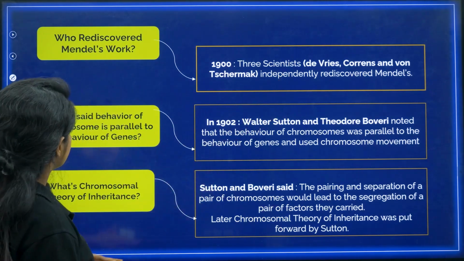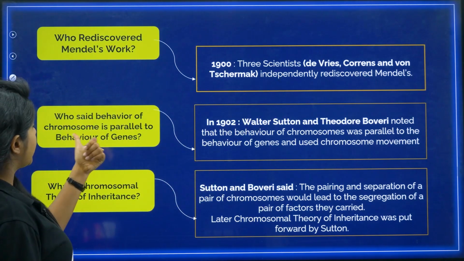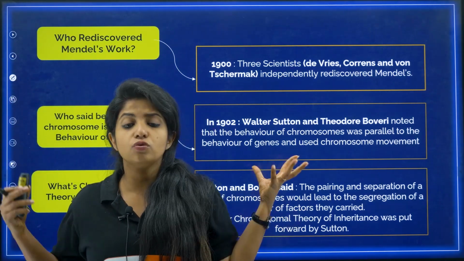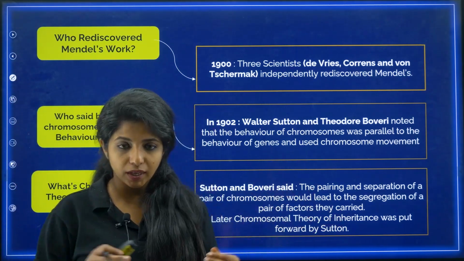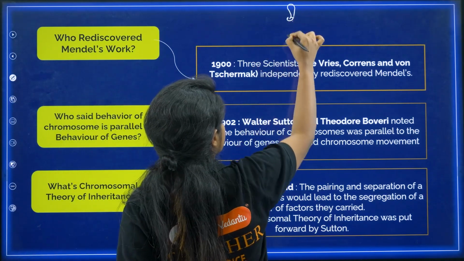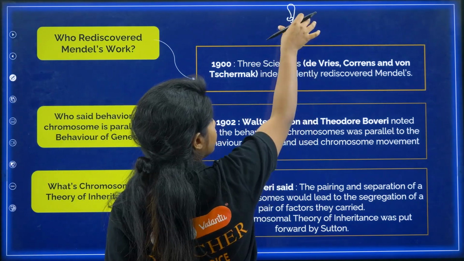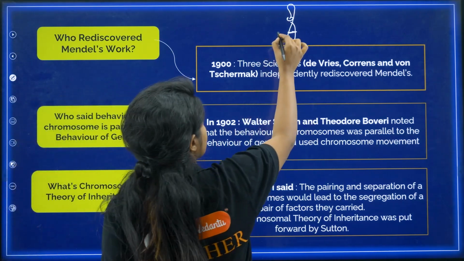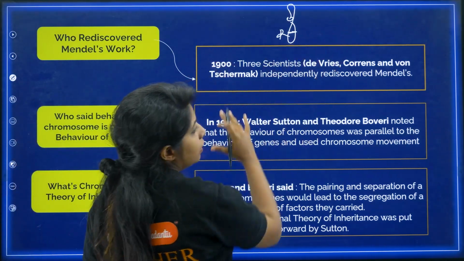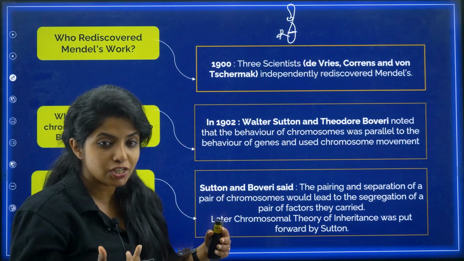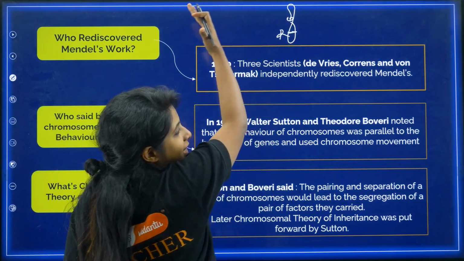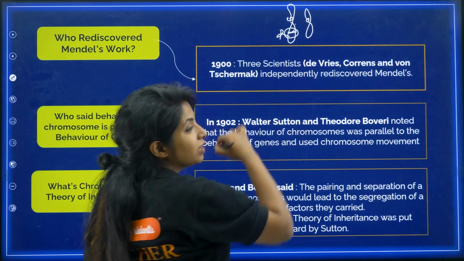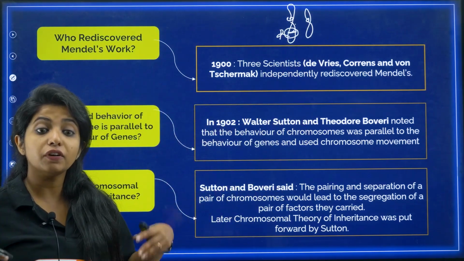Okay, now who said the behavior of chromosomes is parallel to the behavior of genes? Until now it was factors and things like that; there was no role of chromosomes. So who actually said that the behavior of chromosomes was parallel to the behavior of genes? Whenever I say that genes are separating from each other, basically it's not just a gene, it's the chromosome that is getting separated from each other, my dear children, because these genes are present on the chromosome. So this was identified later on.